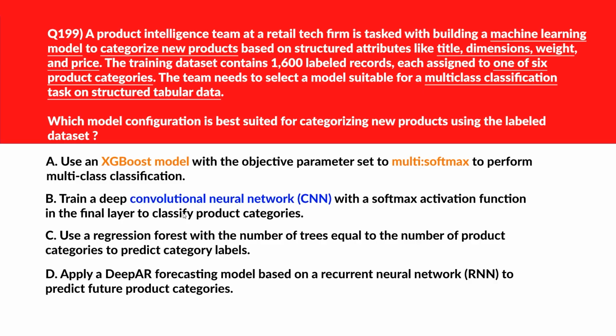Option B says train a deep CNN with softmax activation function in the final layer to classify product categories. CNNs are designed for spatial data like images, not tabular product features. Incorrect. We'll move to option C. C says use a regression forest with the number of trees equal to the number of product categories to predict category labels. A regression forest predicts continuous values, not categorical labels. We'll reject it. We'll move to D.